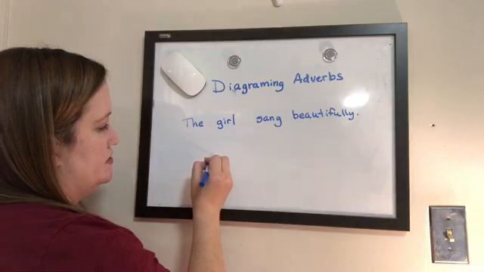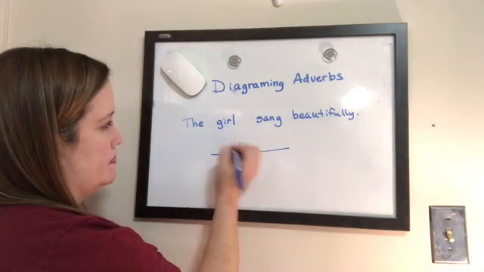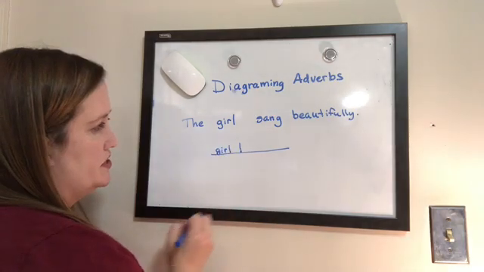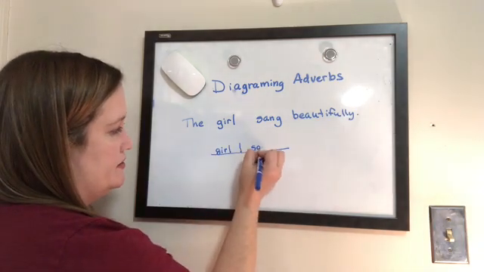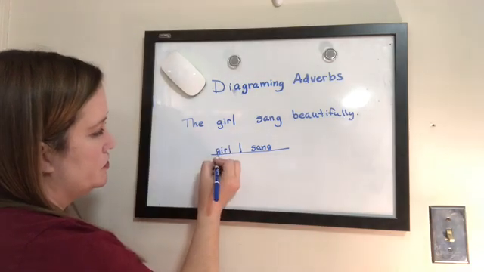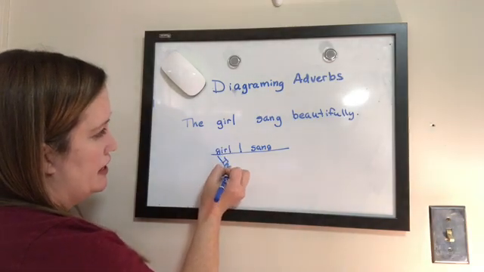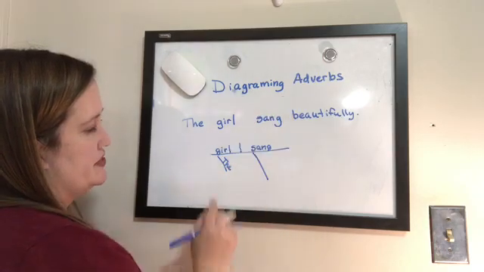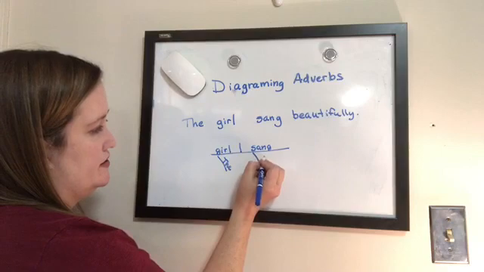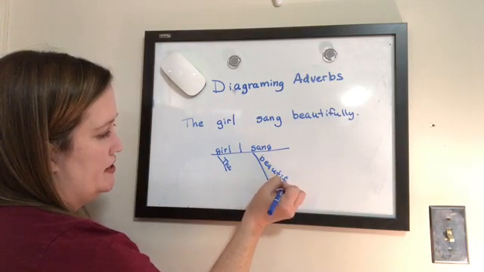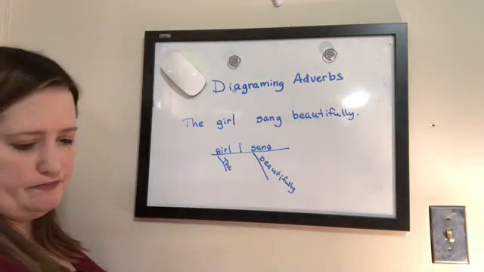All right, let's draw a line here. Our subject noun goes here. What did she do? She sang. What describes the girl? The. And then beautifully describes the song, the way that she sang. So that's easy enough to do a diagram.